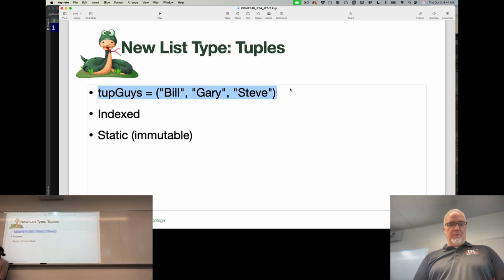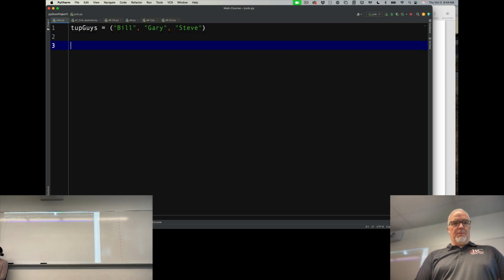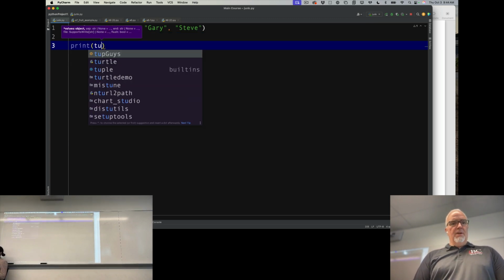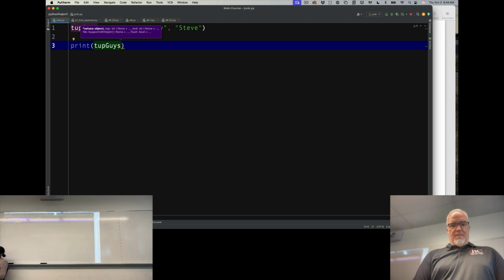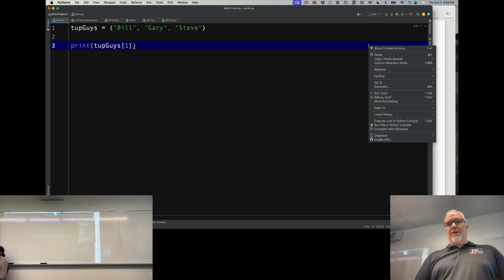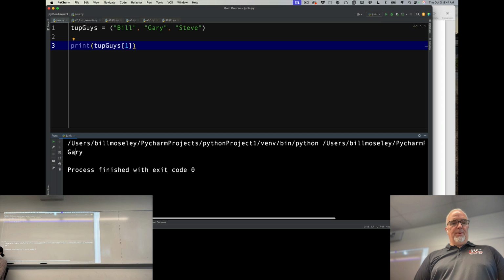Let me just demonstrate real quick. So I've got this tuple here, and if I want to print the second item in that, I'm going to use an index just like I would with a list, right? And when I run this, it prints out Gary, because that's the second item, or the index 1 there.